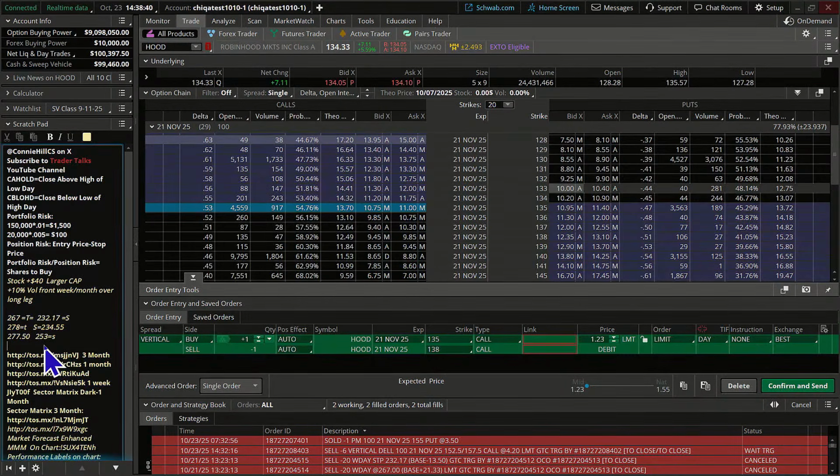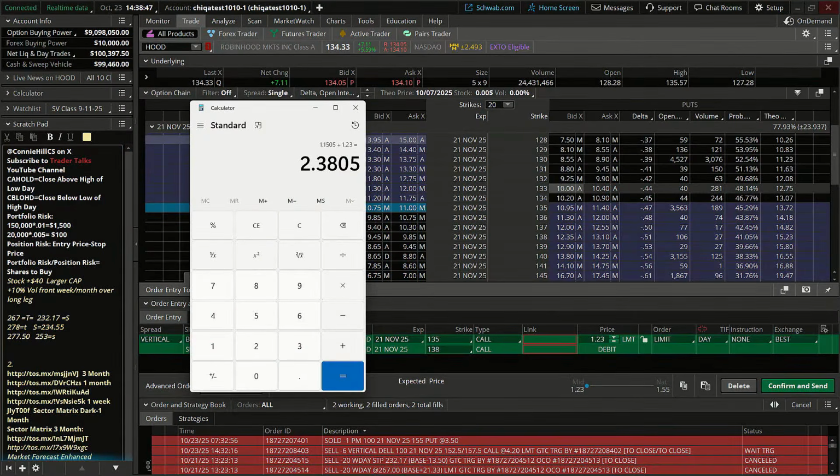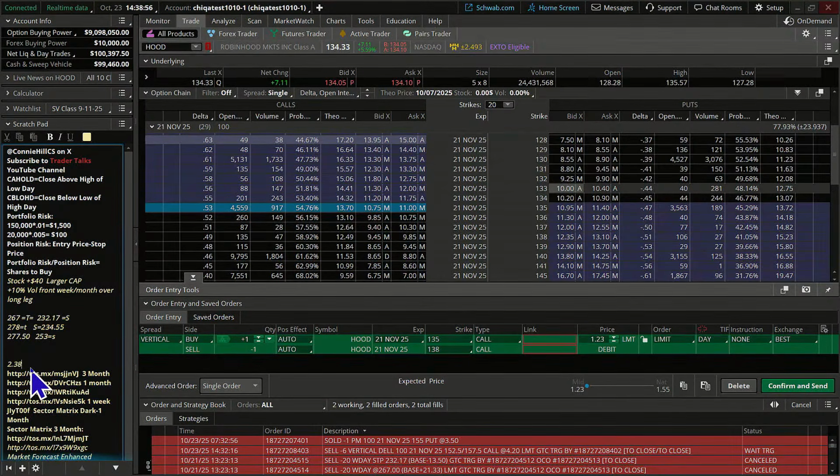Let me put this over here for a moment. Let's write that number down, 2.38 is where we're going to put in. Well, I wanted that to go over here. 2.38 here. There we go. That's where our target's going to be. How many spreads can we do?